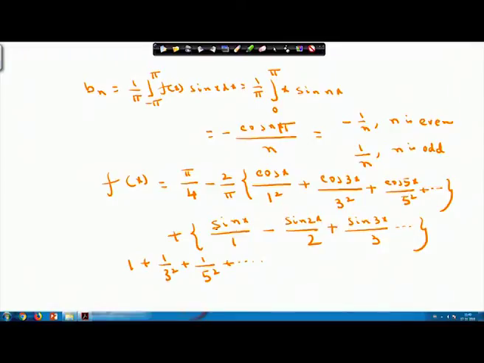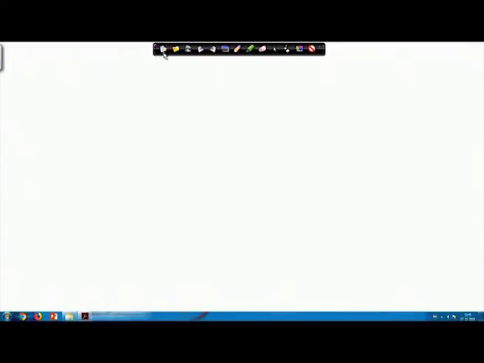So, from this series f x equals this, if I put x equals 0 on both sides, your f 0 is equal to pi by 4 minus 2 by pi into 1 by 1 square plus 1 by 3 square plus 1 by 5 square, like this way it will go.